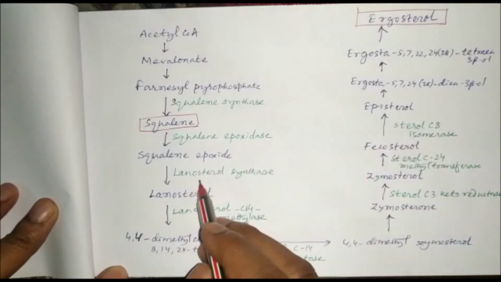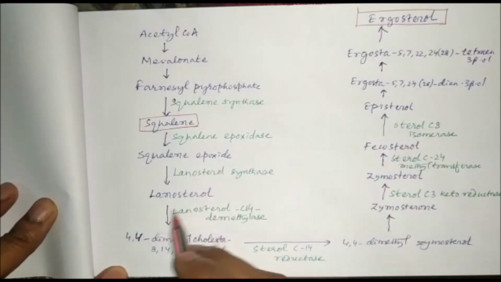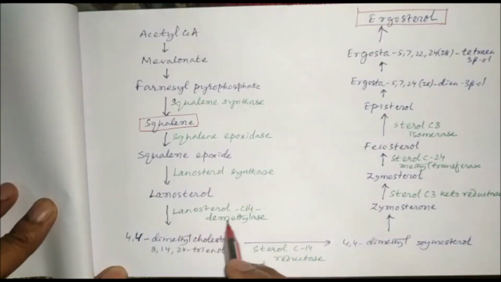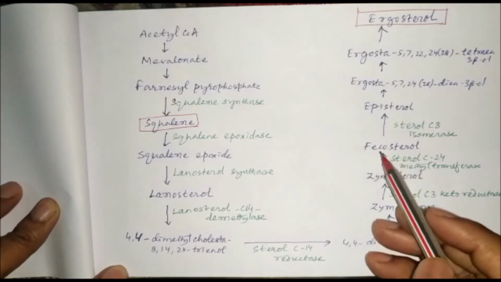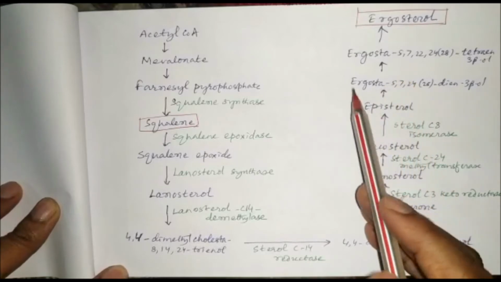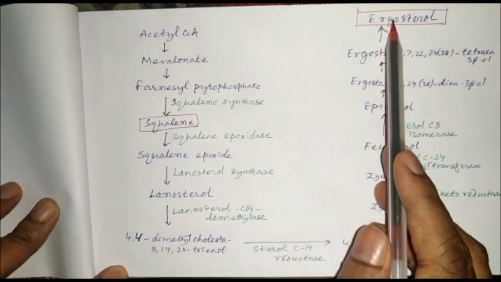Then by the action of lanosterol synthase, it produces lanosterol. Then there will be demethylation by lanosterol C14 demethylase, followed by sterol C14 reductase. Then it will produce zymosterol, fecosterol, episterol, and finally we get ergosterol.